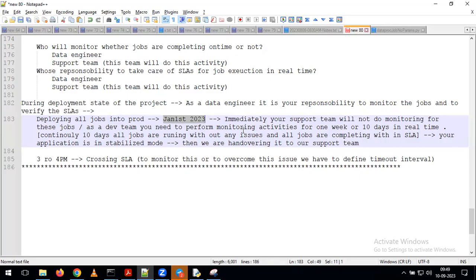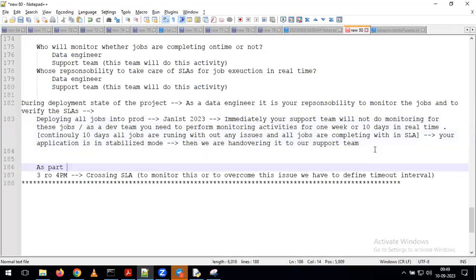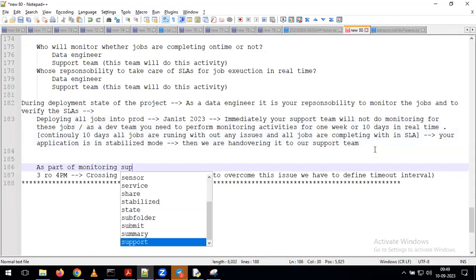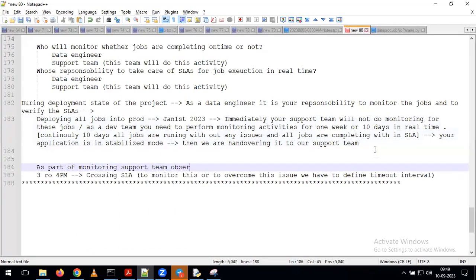For example, for 10 days, all the jobs are running properly, and at the same time all the jobs are completing within the SLA, which is nothing but your application is in stabilized mode. Once it is in stabilized mode, we hand this application over to our support team. Then the support team will come into the picture. As a support team, what will they do here? They are going to monitor the jobs on a daily basis as part of our real-time projects. Now, for example, as part of monitoring, the support team observes a few failures. Then what will they do?